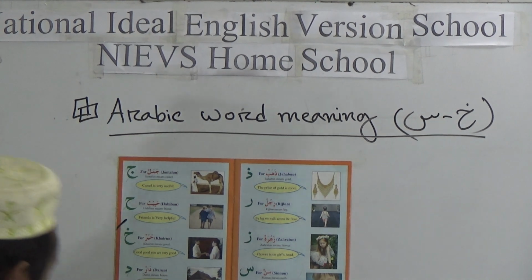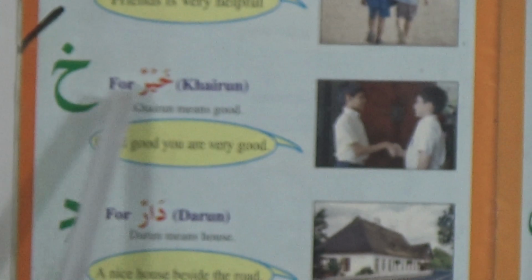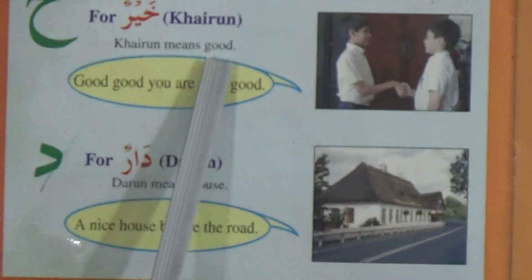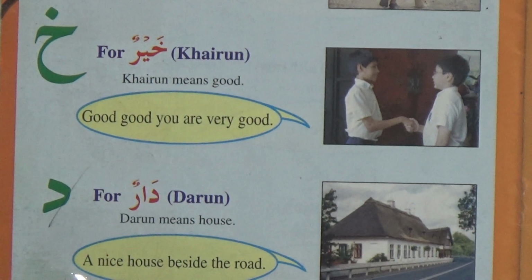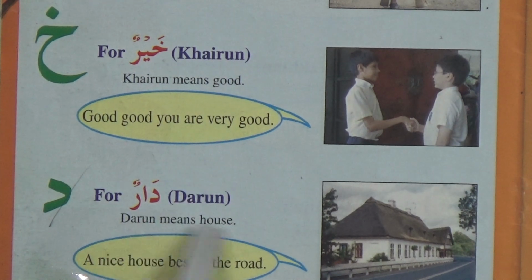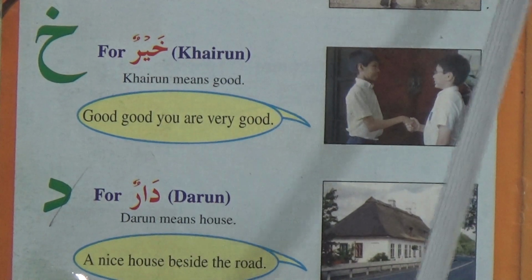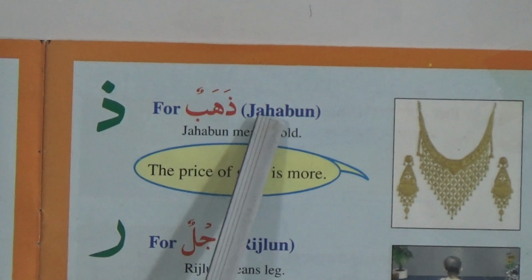Okay, dear students, firstly say with me loudly, Kha for khairun. Khairun means good. Dal for darun. Darun means house. Dal for zahabun. Zahabun means gold.